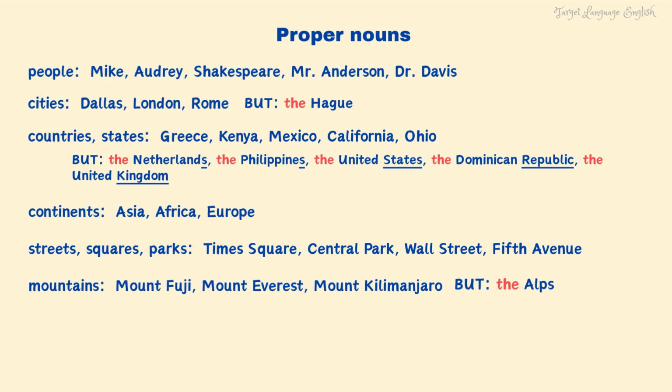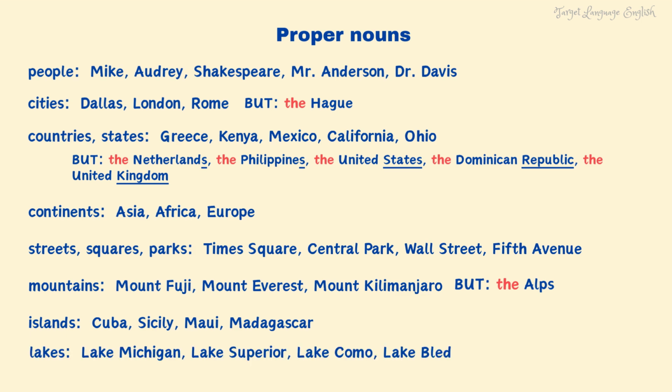But if we are talking about a mountain range, we use the, for example, the Alps. No article with island names, for example, Cuba, Sicily, Maui, Madagascar, with names of lakes, for example, Lake Michigan, Lake Superior, Lake Como, Lake Bled.